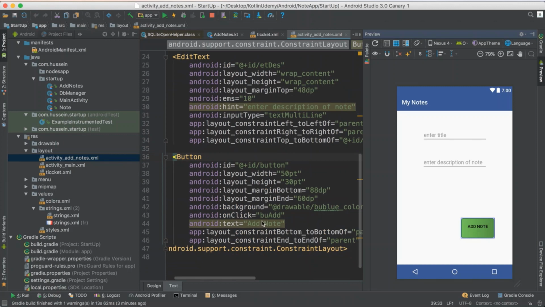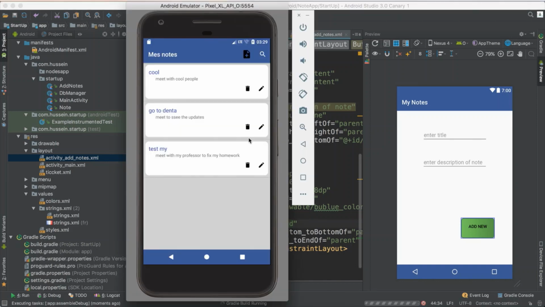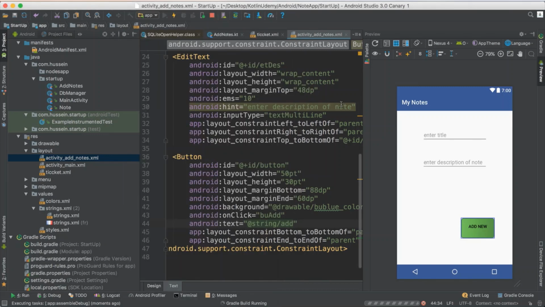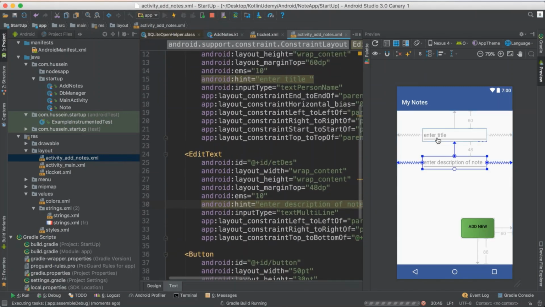You say it add note. You just say no, I will not hard code it. I will read it from file name it string, properties name it add. So now if you just hear on it, the directory sees, hey, this phone is using this language, so let me use the language of the phone. And this is great. Let me just update more about this.